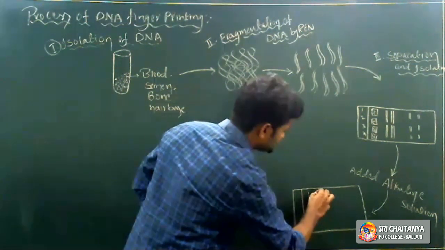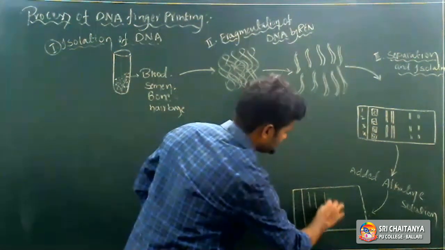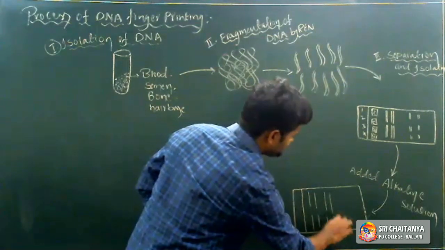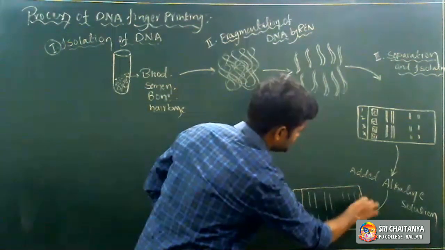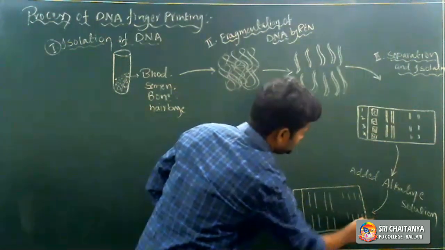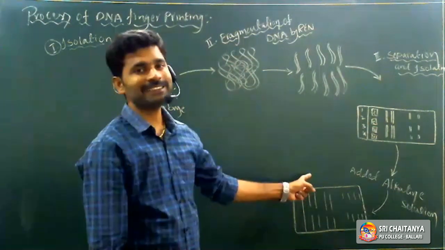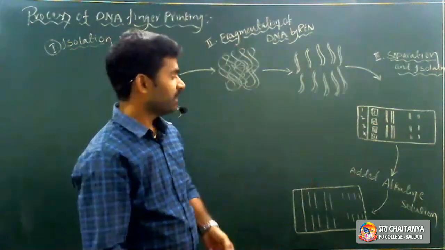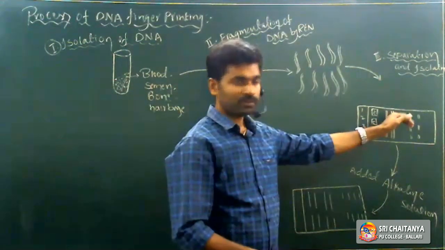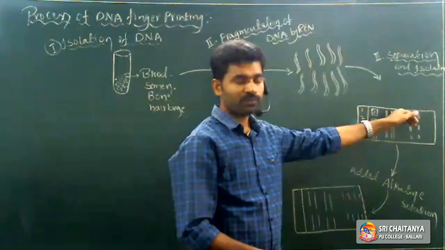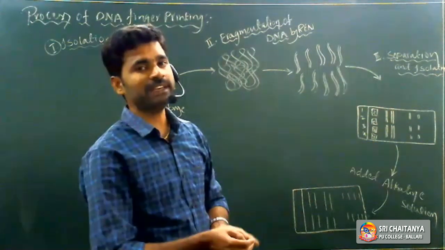So what is denaturation? Separation of the DNA strands. See, the two DNA strands are totally separated from each other, and the double-stranded DNA molecule is converted into single-stranded DNA. Whenever the alkaline solution is added to the buffer solution on the agarose gel electrophoresis plate, the double-stranded DNA undergoes denaturation.